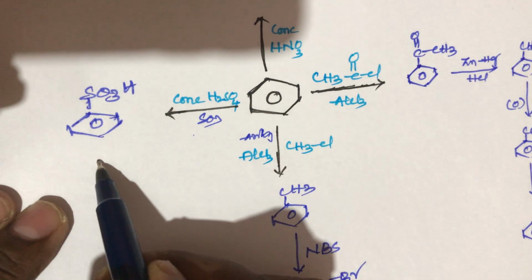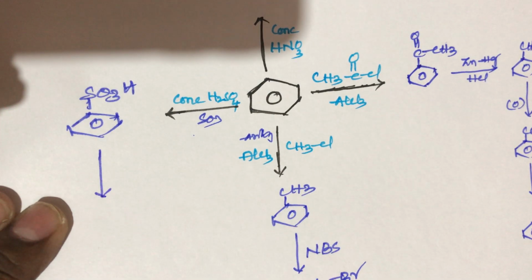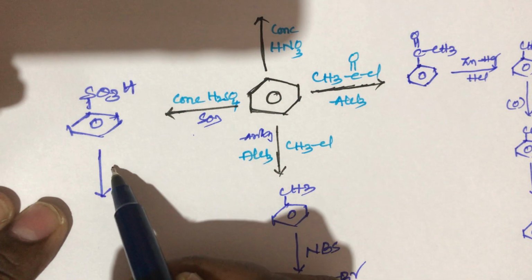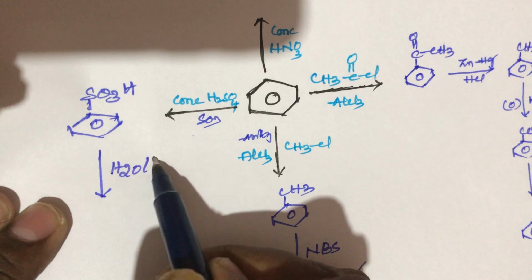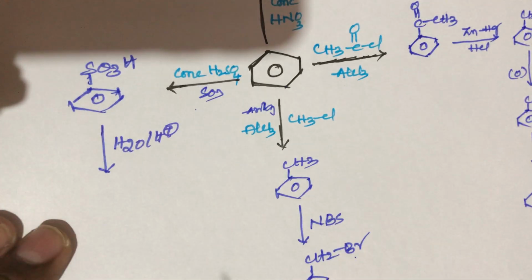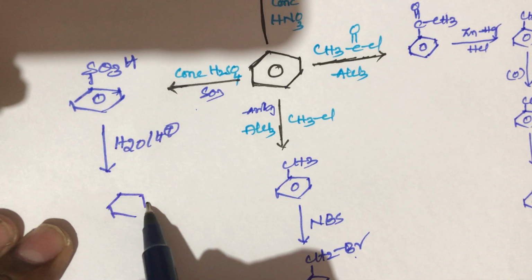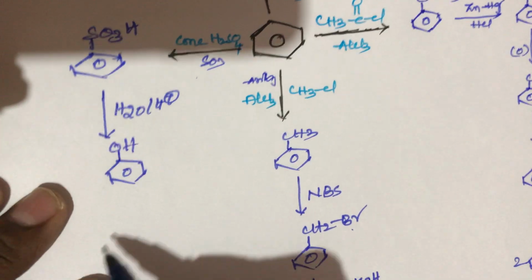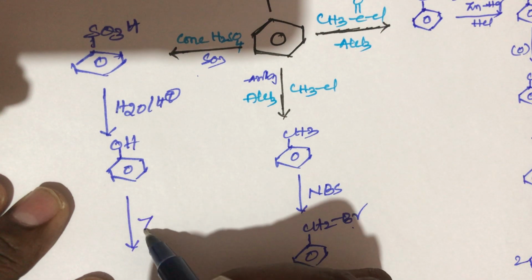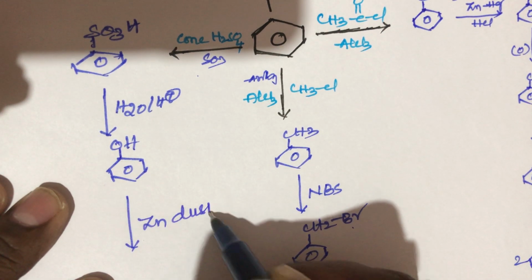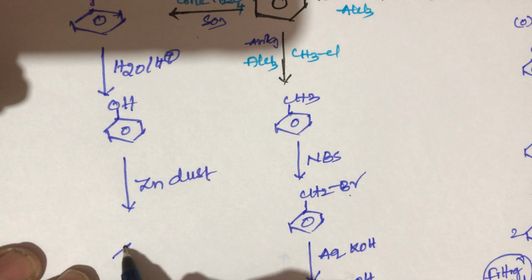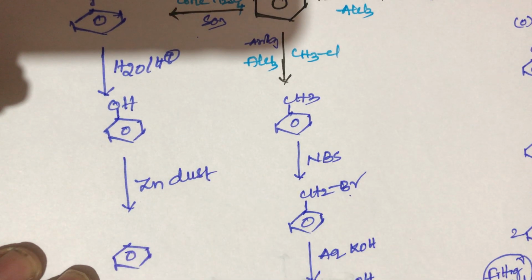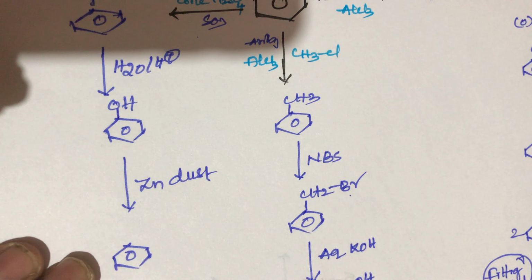This benzene sulfonic acid again reacts with water, hydrolysis in the presence of acetic acid. What is the product? Phenol will be formed. This phenol again reacts with zinc dust. What happens? Benzene will be formed. This zinc dust is a reducer, students. Zinc acts as a strong reducer, so benzene will be formed.